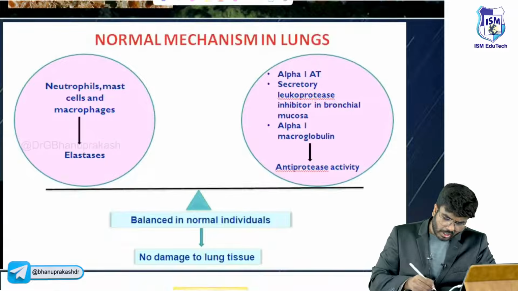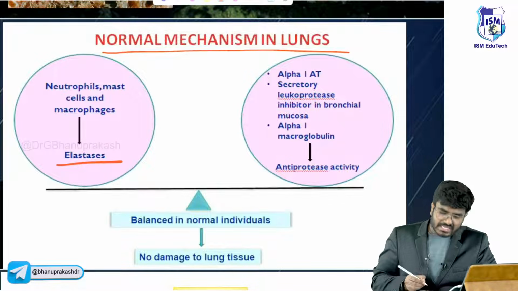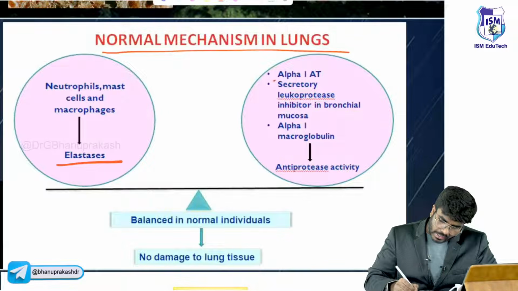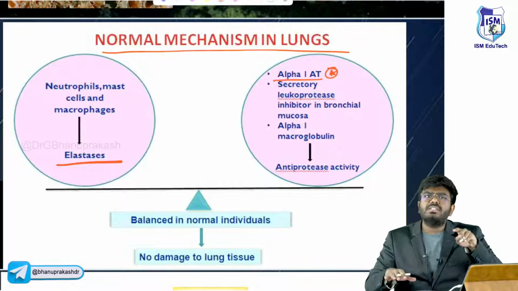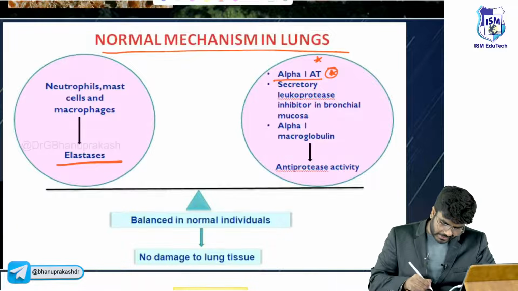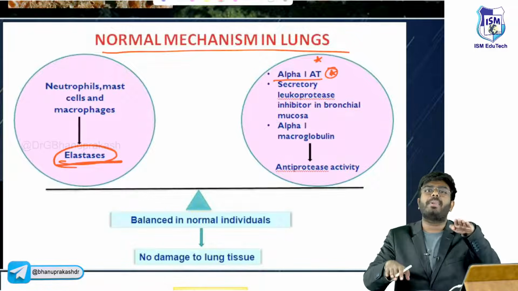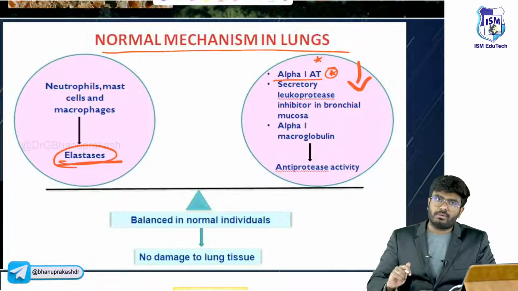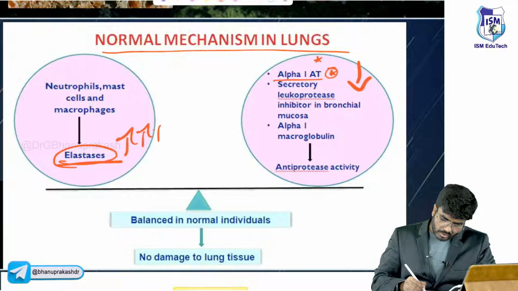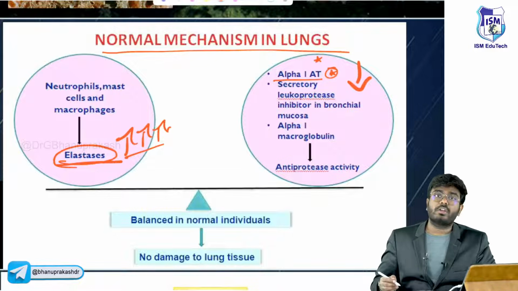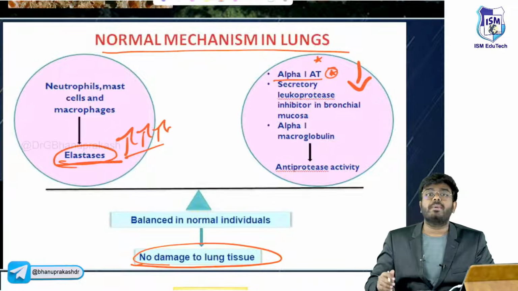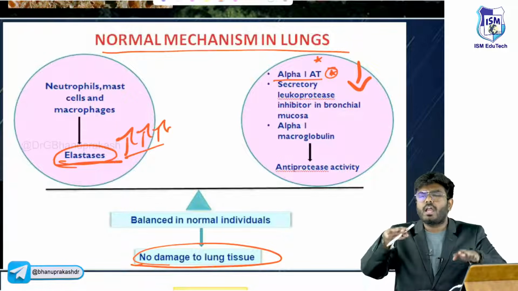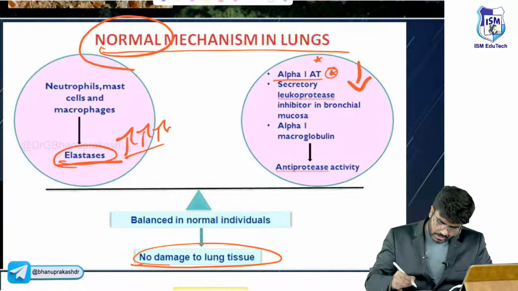Now, I have explained the normal mechanisms in the lung. There are elastases; elastase is a protease. And there is alpha-1 antitrypsin. This is a normal activity, sir. Alpha-1 antitrypsin regulates the activity of the elastases. Normally there is a balance. If there is deficiency, alpha-1 antitrypsin goes down, so elastases will work more and cause damage to the lung tissue. Whenever there is an imbalance, that will cause damage. In normal condition, there is no damage.